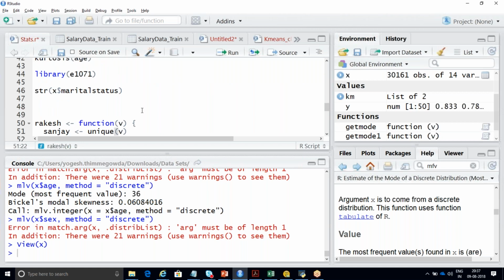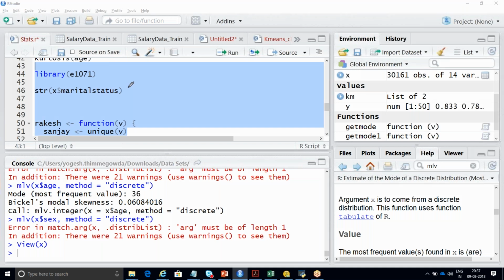Yeah, got it. CSV files, right? Yes. Apart from the CSV file, I shared one R file also, I guess, Rakesh. Yeah, I got an R file also, right?